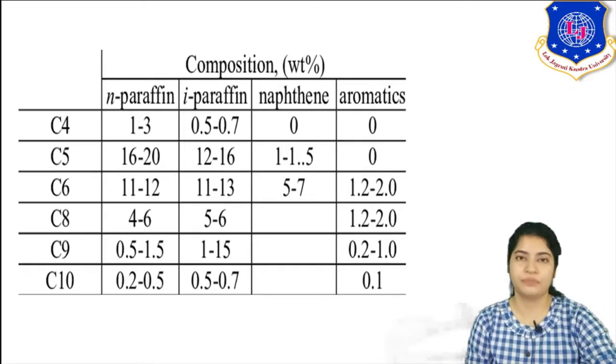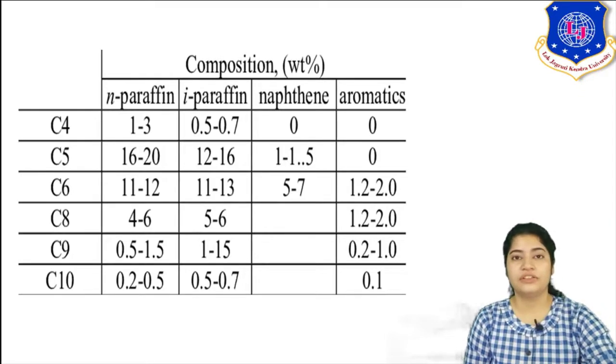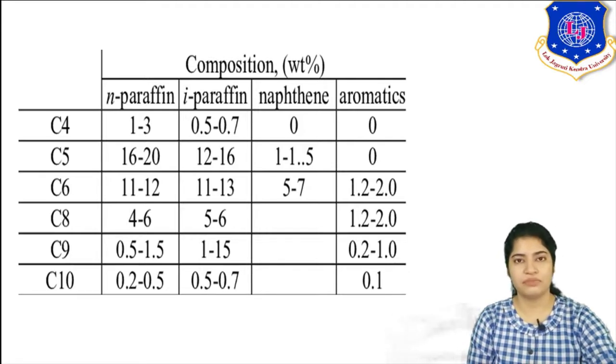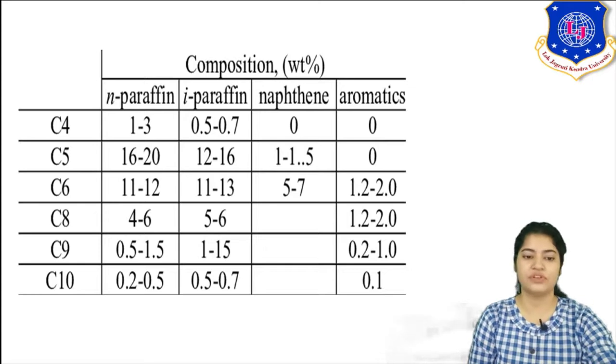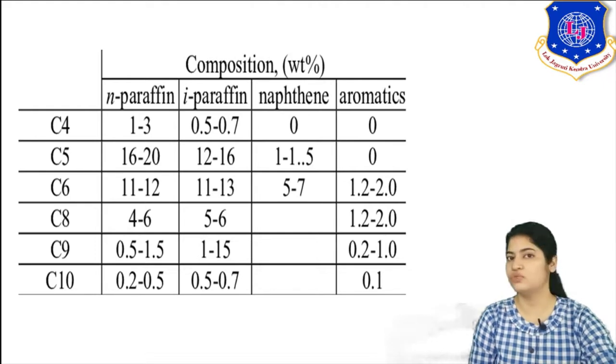So let's see the composition of naphtha. You can see that the carbon ranges from C4 to C10, but the majority present is normal paraffin and isoparaffin. So you can see how the composition of paraffin is highest, thus making it not suitable as a fuel, whereas naphthene and aromatics are in very small amounts. So this is the composition of the naphtha range.